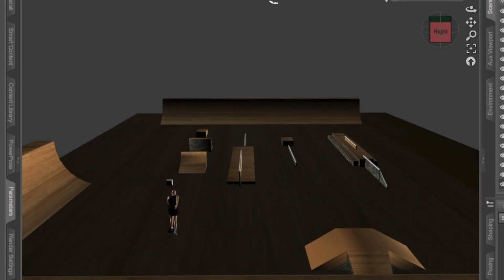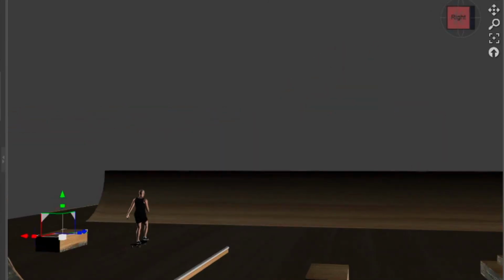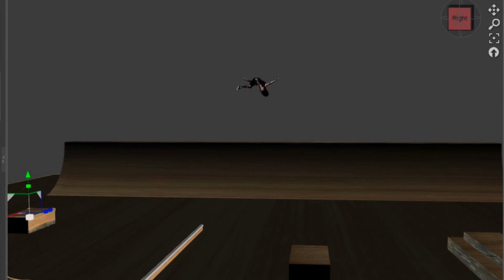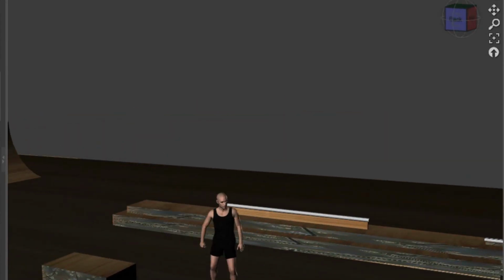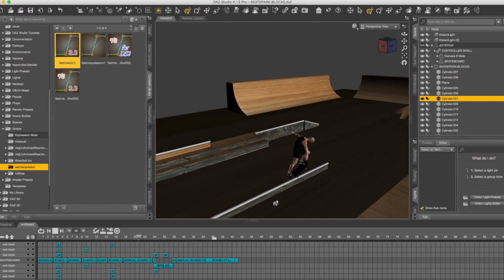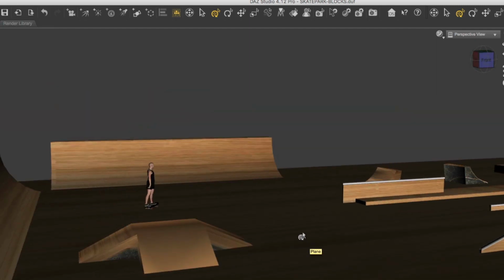And then here's our final look at what it looks like. This isn't rendered out, just in DAZ preview mode. Goes off his rail and ends off with his ridiculous gravity-defying move. That would be impossible. But it's 3D, anything's possible.